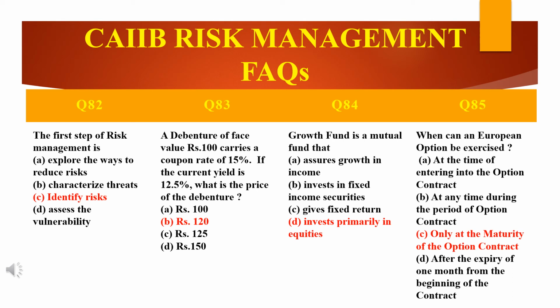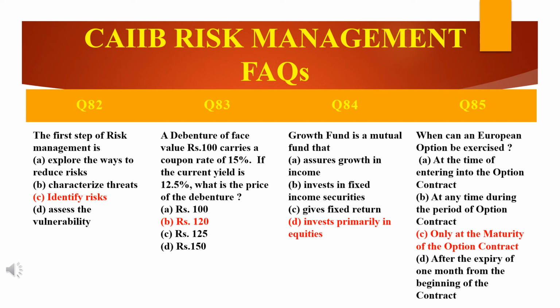Then the next question is, a debenture of face value rupees 100 which carries a coupon rate of 15%, if the current yield is 12.5%, what is the price of the debenture? See, the face value is 100 which carries a coupon rate of 15%. So if the interest rate is 12.5 instead of 15, what will be the price? The answer is 120. But see how we got 120.